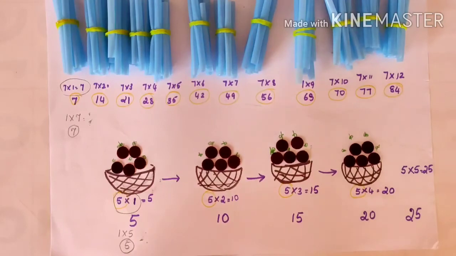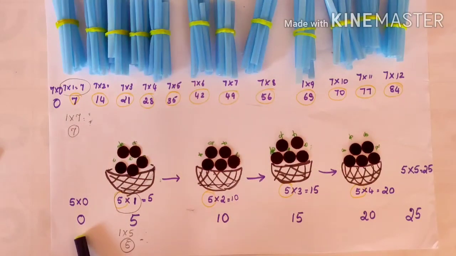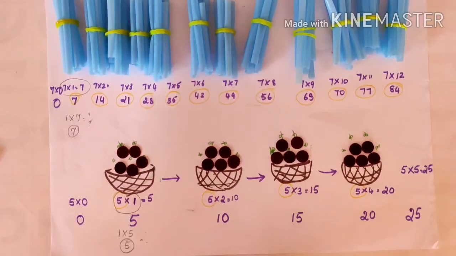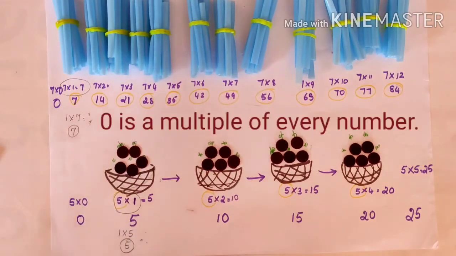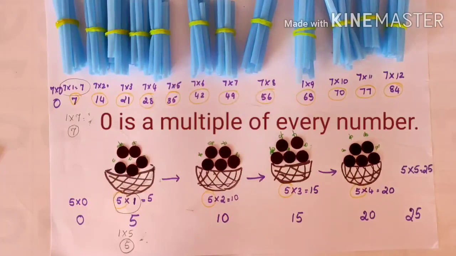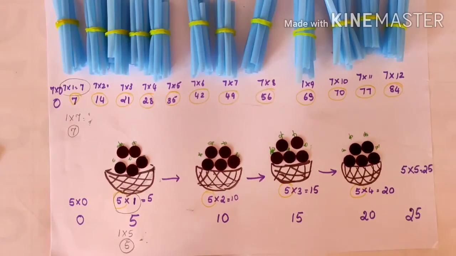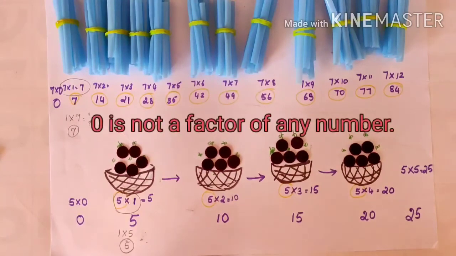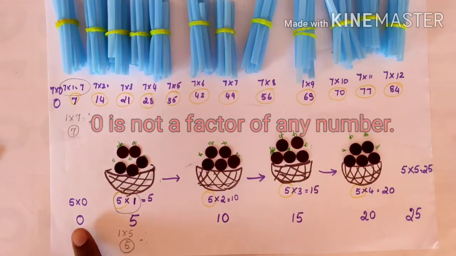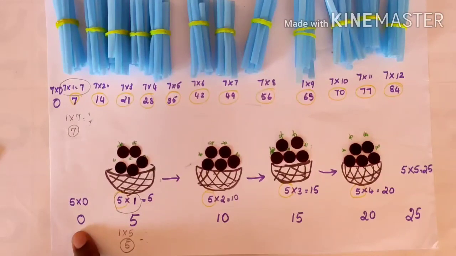There is only one multiple which is lesser than the given number, that is 0. So 5 into 0 gives you 0, 7 into 0 gives you 0. In the same way as 1, 0 also is a multiple of every number. But 0 cannot be a factor of any number except 0. 0 can be a factor of 0, but 0 cannot be a factor of any other number.